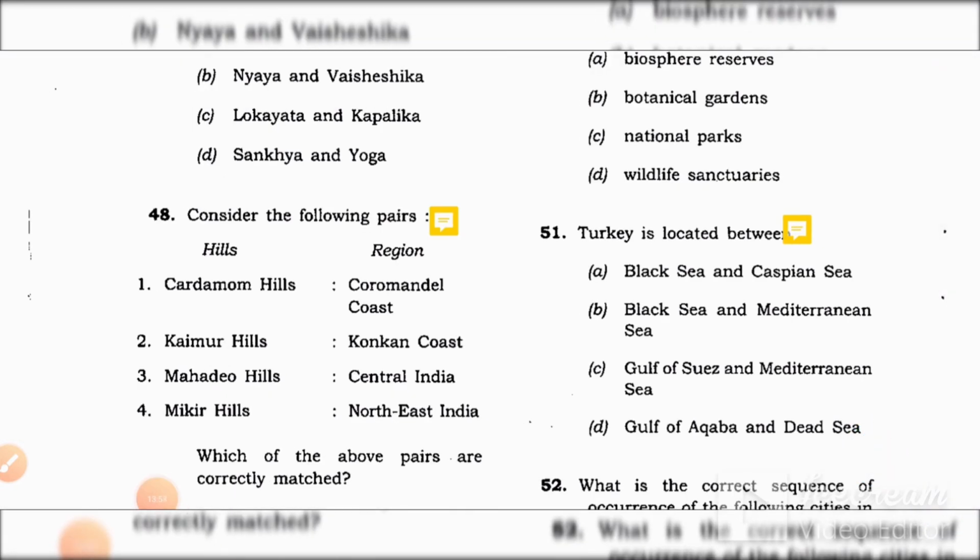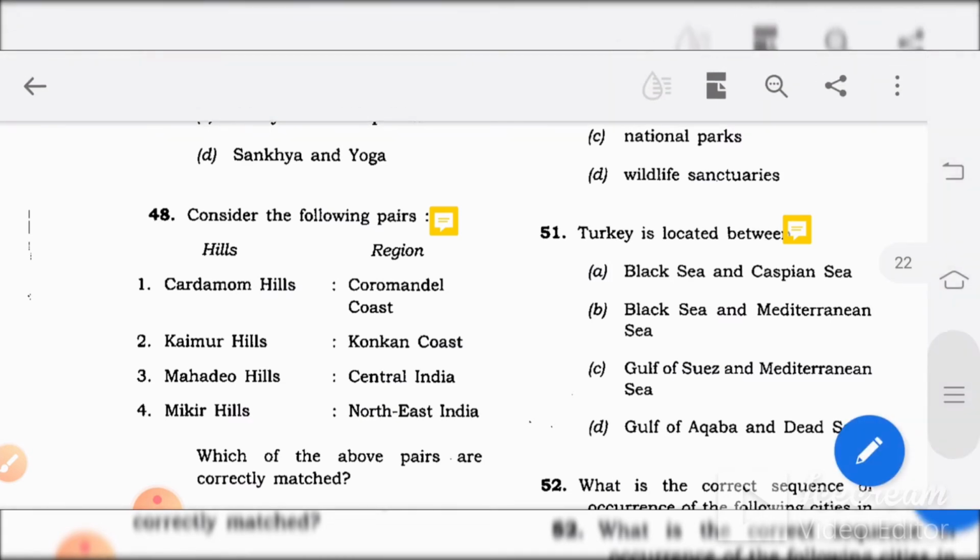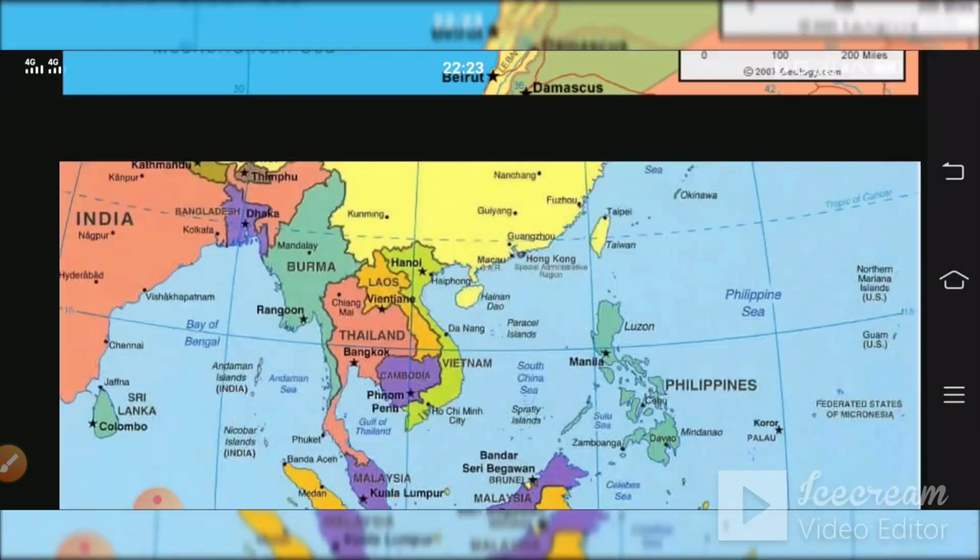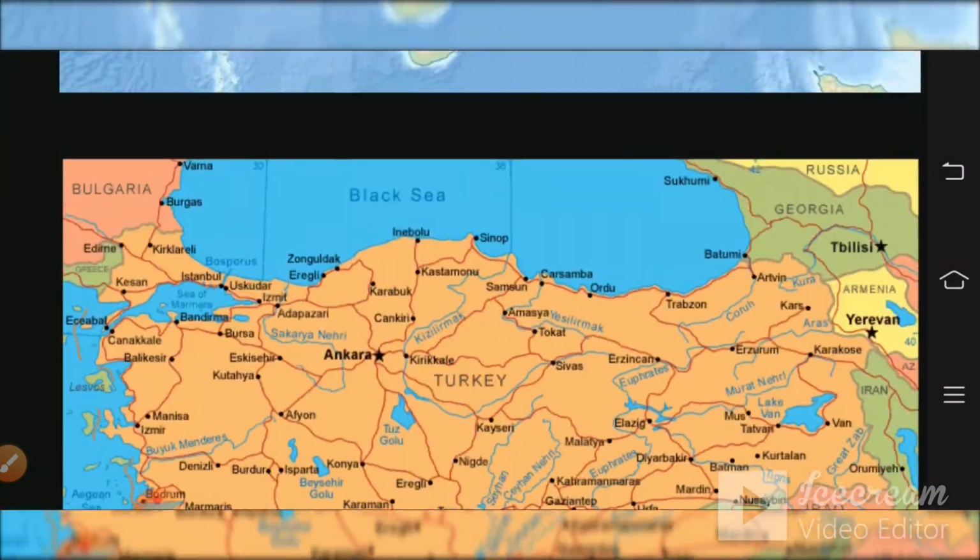Turkey is located between: A, Black Sea and Caspian Sea; B, Black Sea and Mediterranean Sea; C, Gulf of Suez and Mediterranean Sea; D, Gulf of Aqaba and Dead Sea. So again, for this we can use the map. For your reference, I'll show you the map and then you can get to know Turkey.